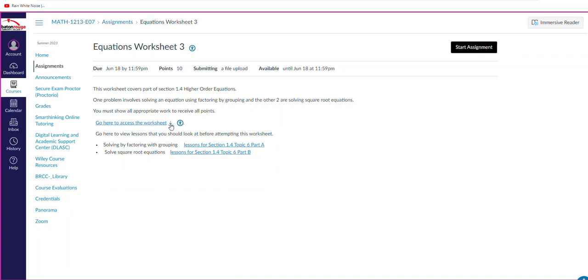So there's your down arrow to get it. And then it says here, go here to view lessons that you should be looking at before attempting this worksheet. Some of you go straight to those worksheets and you get overwhelmed because you don't know how to do them. Well, you're not going to know how to do them if you don't look at lessons that prepare you for them.